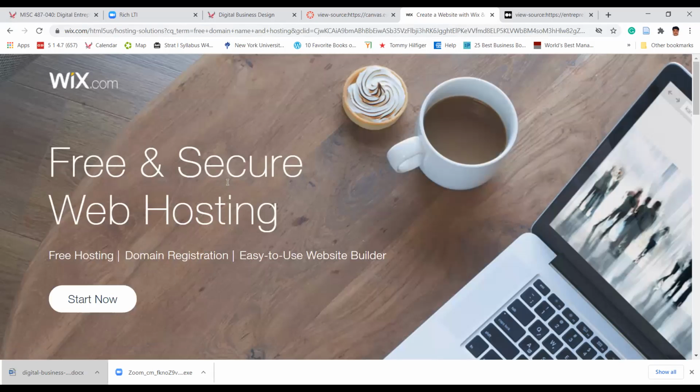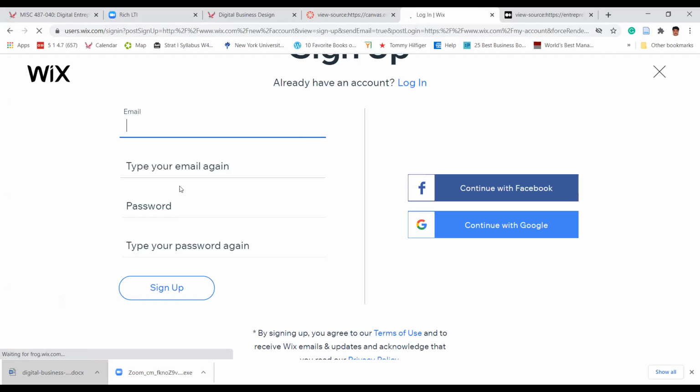So here, can you see my screen? Hopefully you can see my page. I'm just on Wix.com, and now I have to go through this sign-up process. Otherwise I can go through Facebook. So let me do the sign-up.